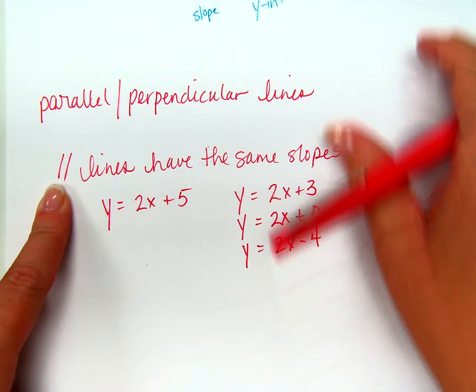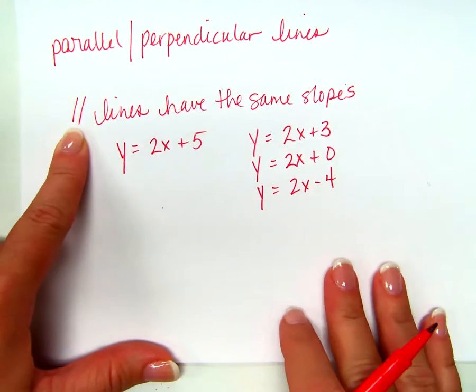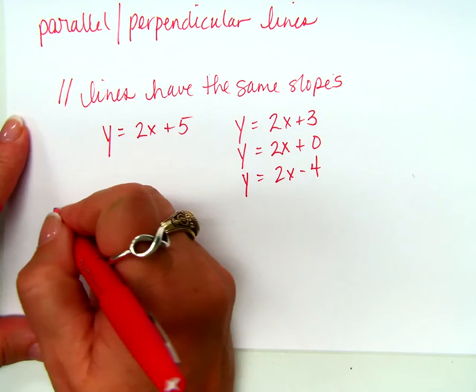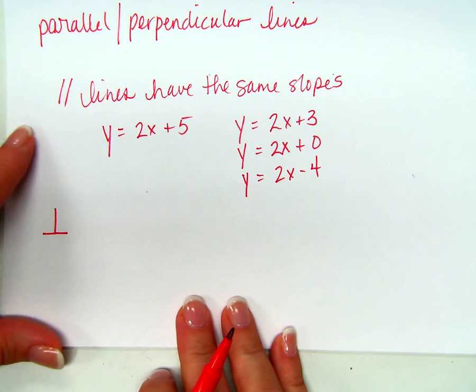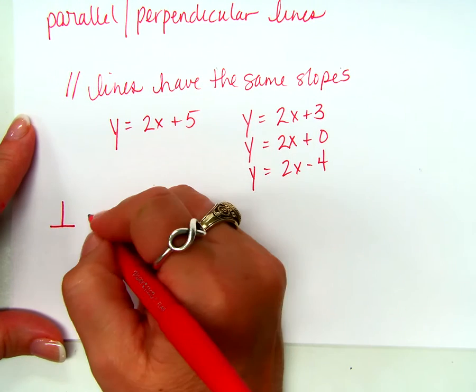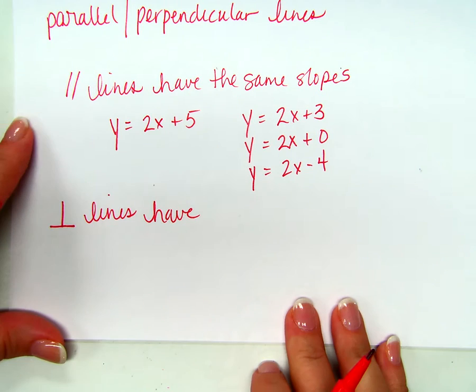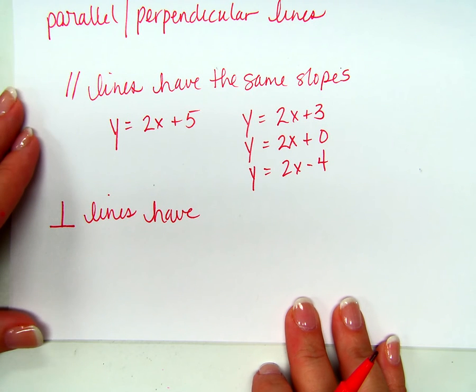Now, what does that mean? Parallel, right? It's just a symbol for parallel. Now, usually you use it in geometry, but is it okay if I use it in here? Good. What about this? What's that mean? Good. Perpendicular lines have what? How are their slopes related? Do you remember?